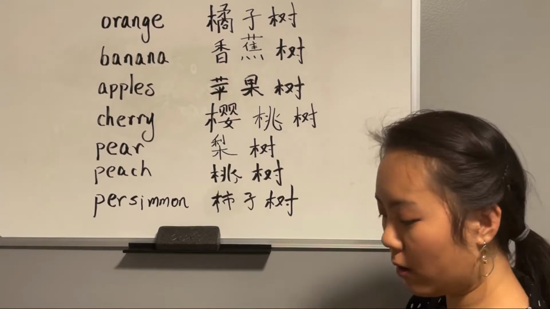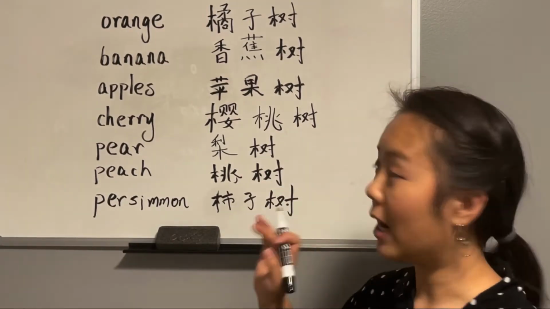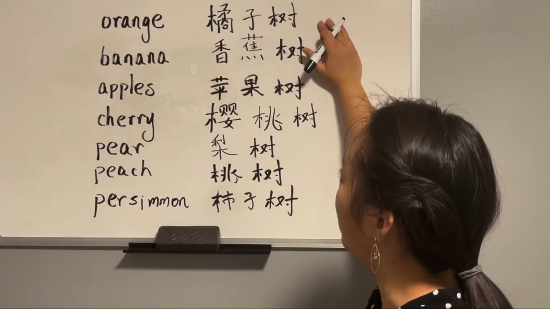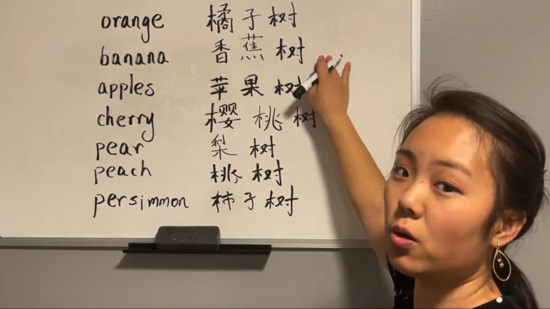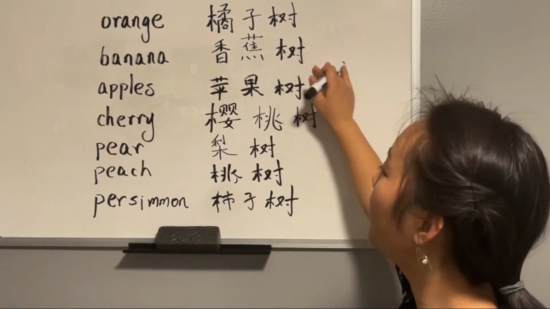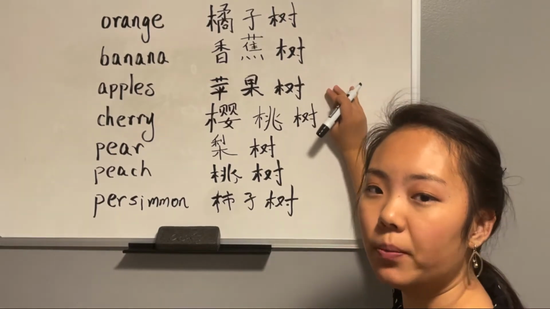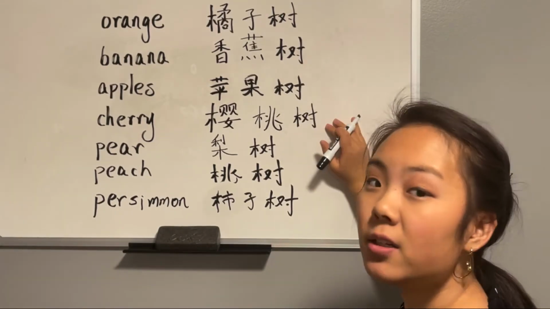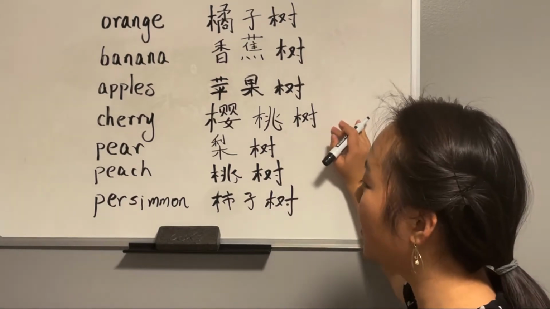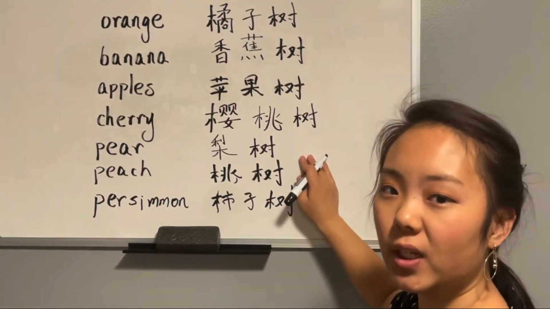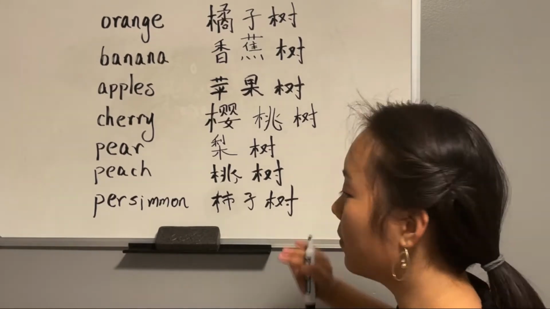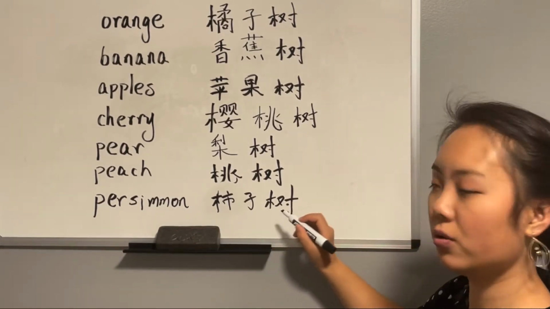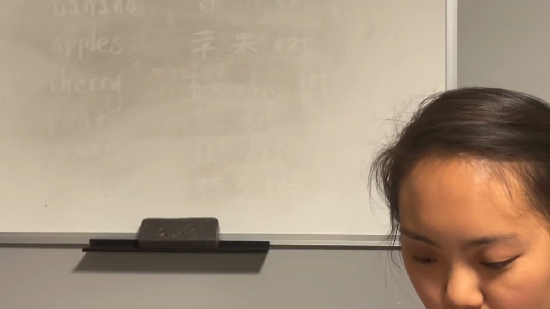Okay, so let's say all of them together. Start from the top. Orange, 橘子树. Then banana, 香蕉树. Then apples, 苹果树. Cherry, 樱桃树. Pear, 梨树. Then peach, 桃树. And then persimmon, 柿子树. So many different types of trees.